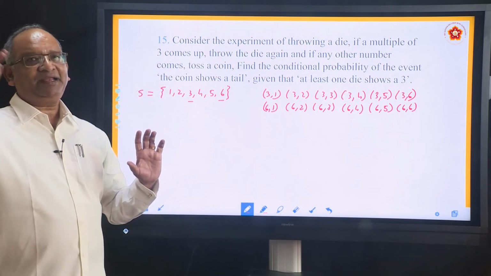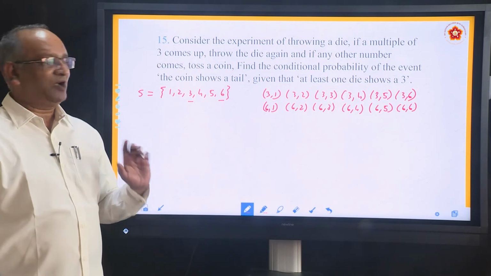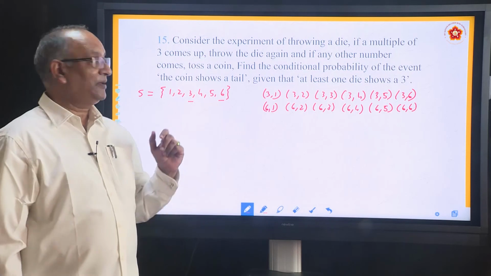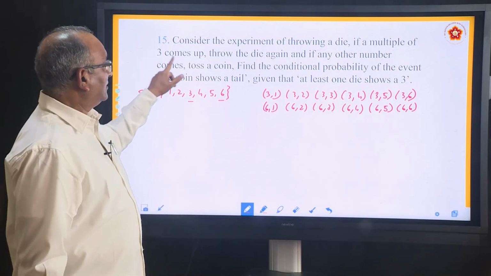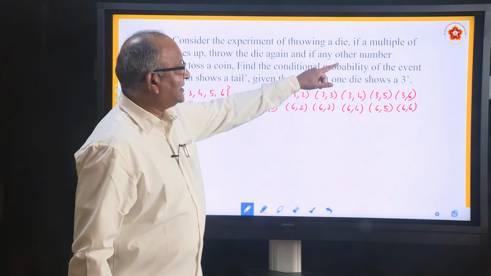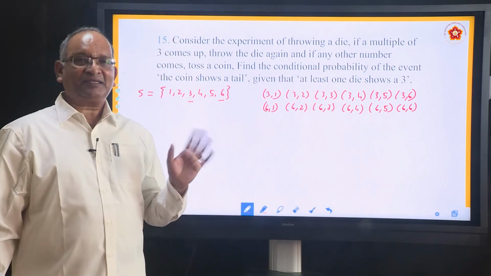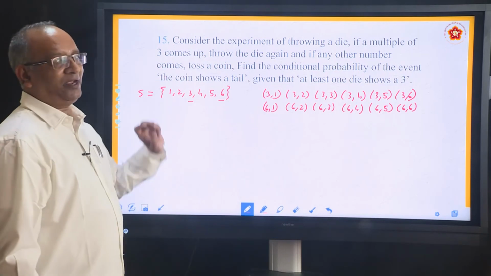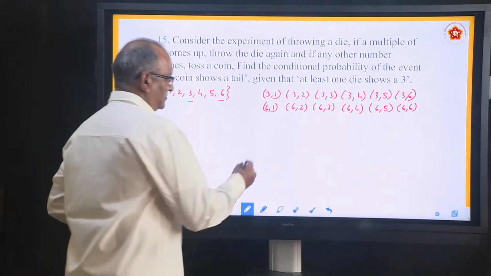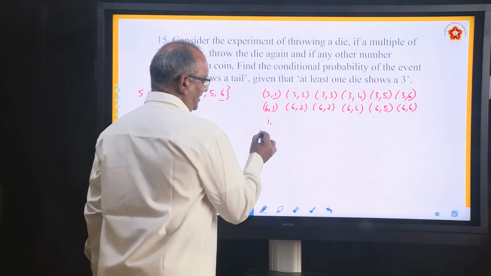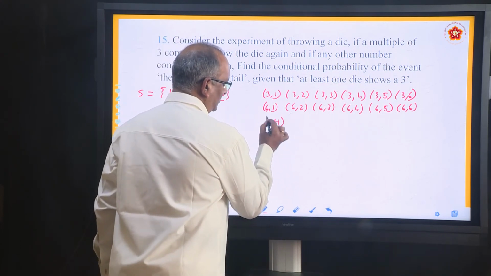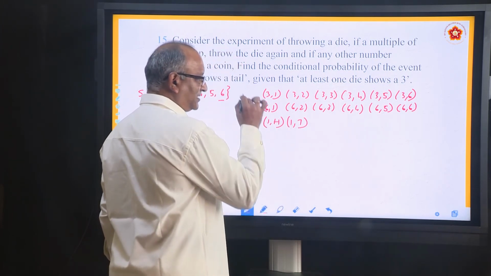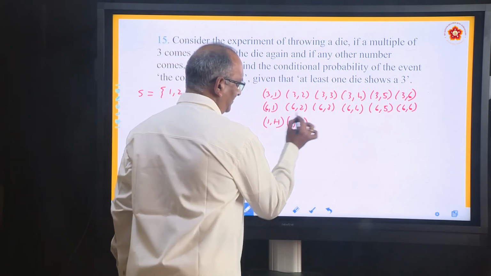So if you roll the die again, you are going to get 1, 2, 3, 4, 5, 6. So what will be the sample space? All this. But if you don't get a multiple of 3, what does he say? If any other number comes, any other number means other than 3 and 6, that is 1, 2, 4, 5, what do you have to do? Toss a coin. For example, if you get 1, you will toss a coin. So what will be the outcomes? 1H, 1T. Either you will get head or tail.